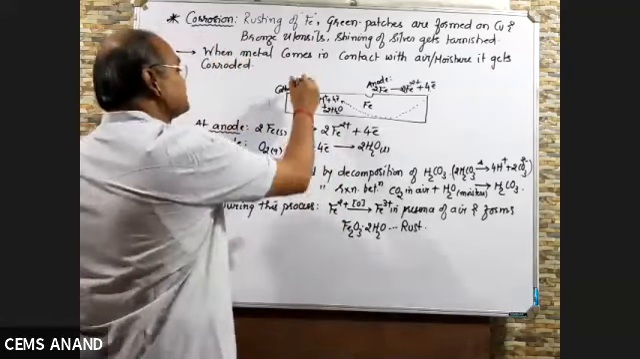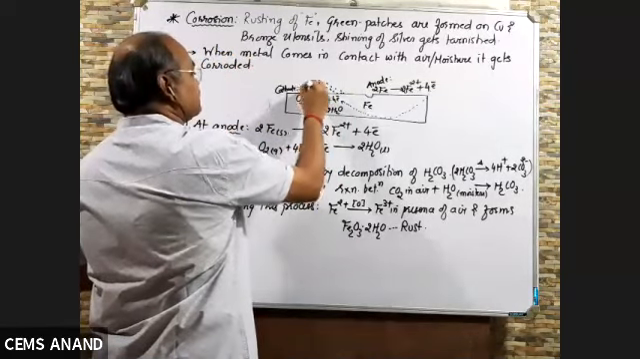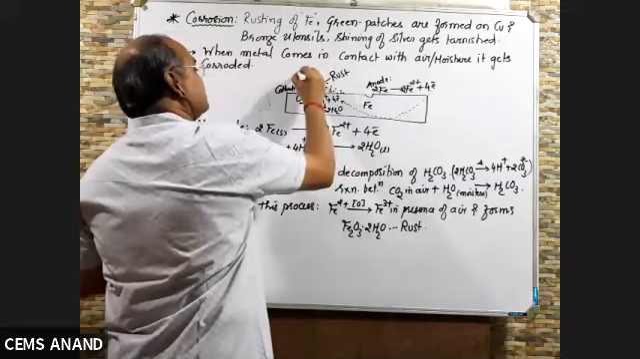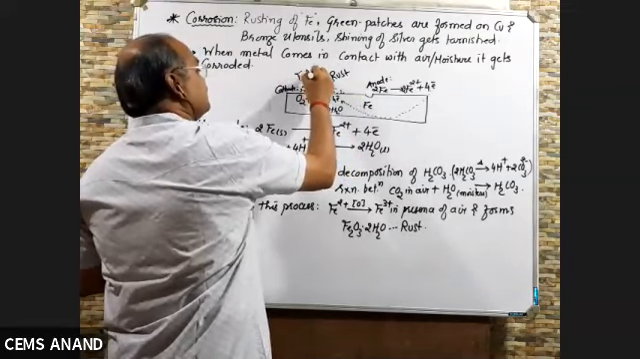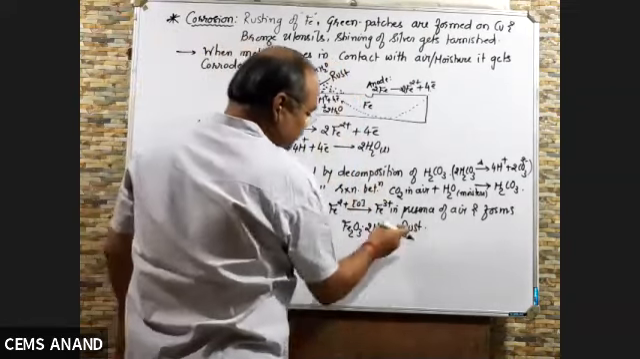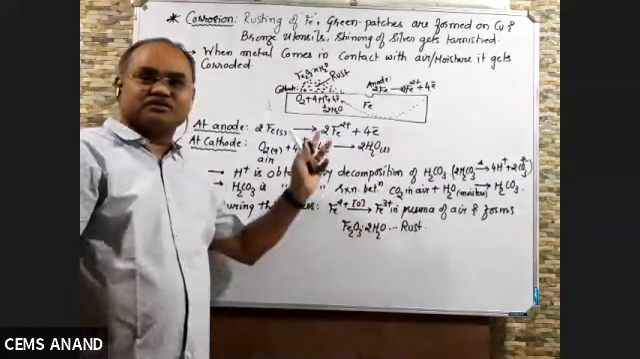So here rusting starts. This is your rust. It is nothing but Fe2O3.xH2O. We used to write xH2O. Here you can write 2H2O. So by this way corrosion takes place, and this is the mechanism of corrosion.